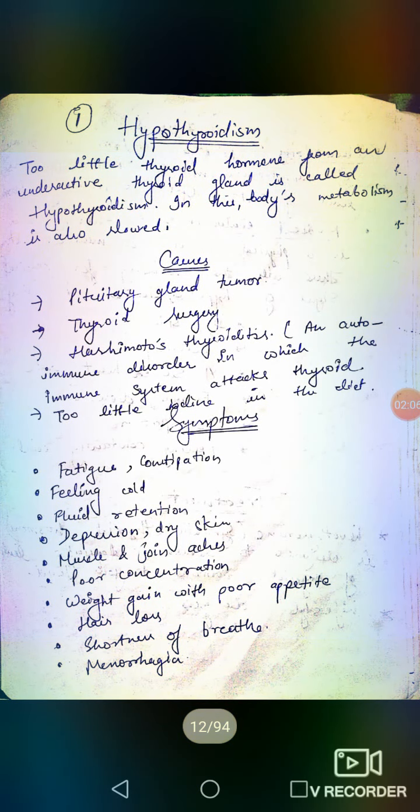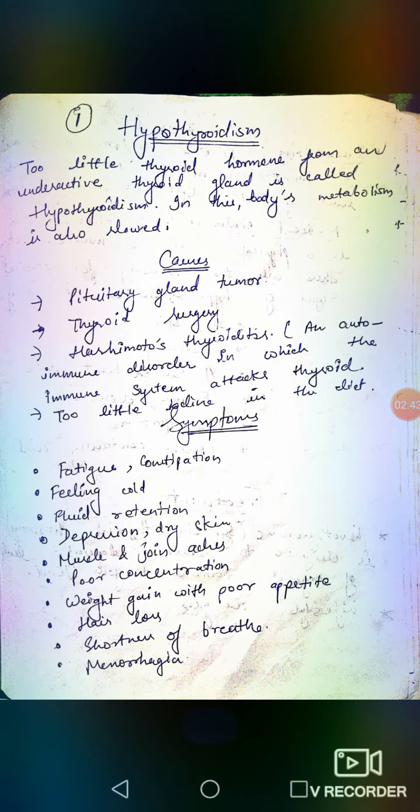Next, there are so many diseases related to thyroid and these all are known as thyroid disease, like hypothyroidism, hyperthyroidism, Graves' disease, Hashimoto's disease, thyroiditis, etc. We will discuss it one by one. In this video we will discuss only two thyroid diseases, that is hypothyroidism and hyperthyroidism. So let's begin.